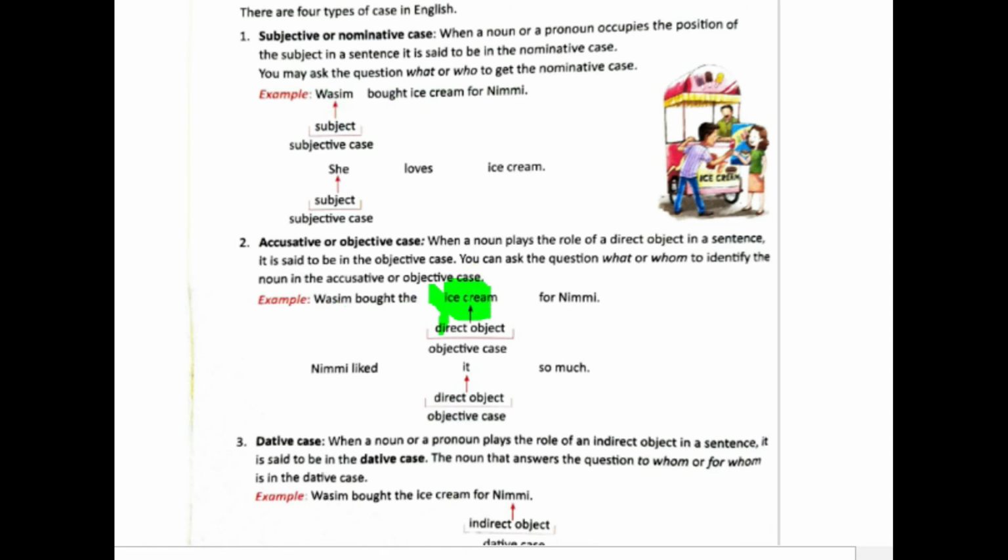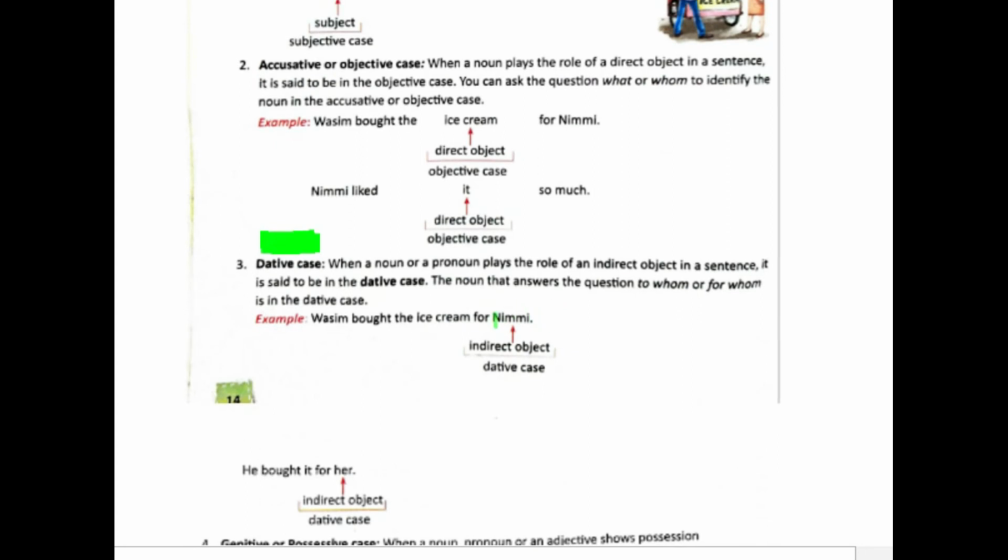Wasim bought ice cream. Wasim ने ice cream खरीदा. So we can say that this noun is in the objective case. Because this is the object, we can say that it is in the objective case, or it is also called accusative case. Then we have another noun which is Nimi.